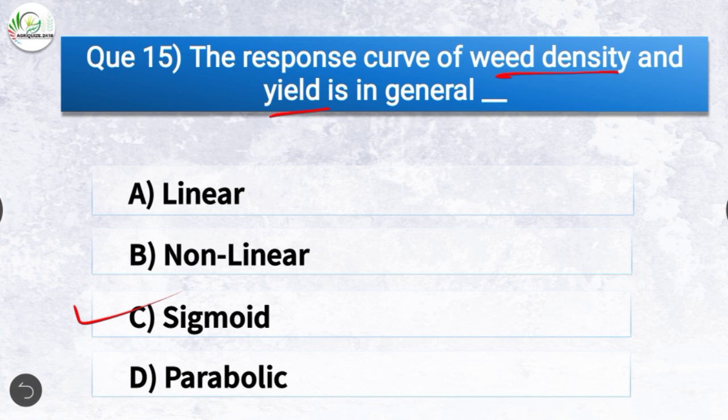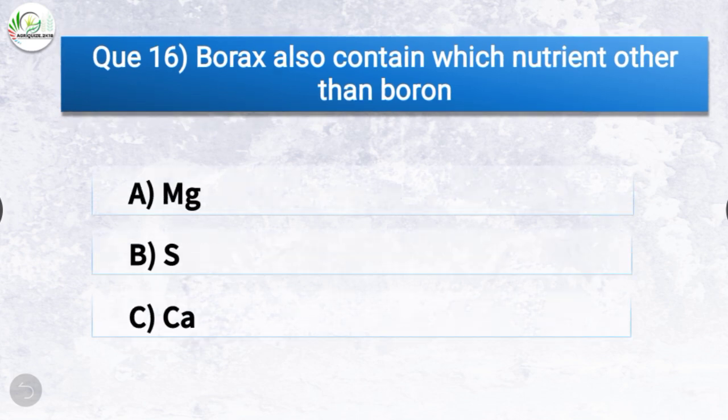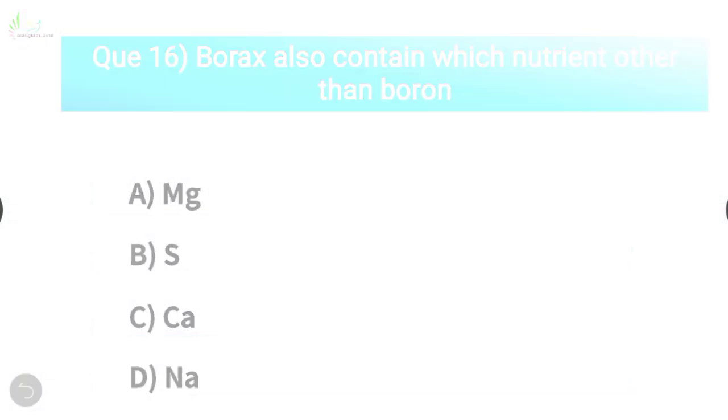The next question is, borax also contain which nutrient other than boron? The options are magnesium, sulfur, calcium, sodium. The correct answer is option D, sodium. Borax also contains sodium.